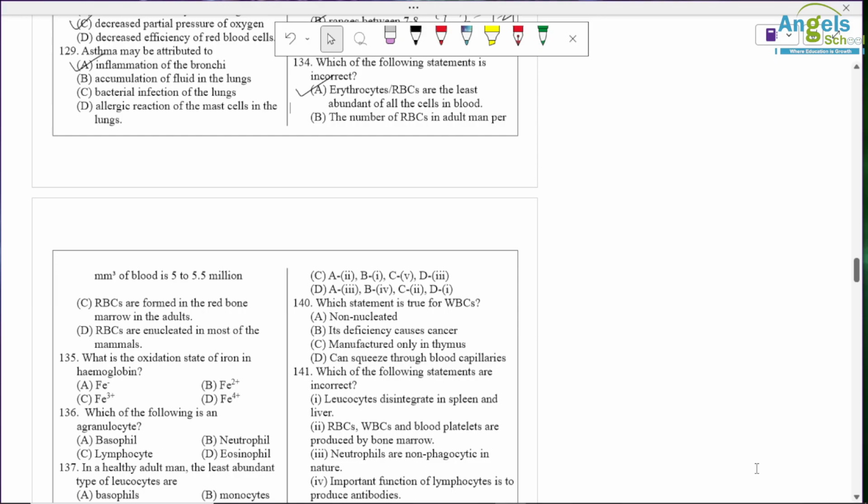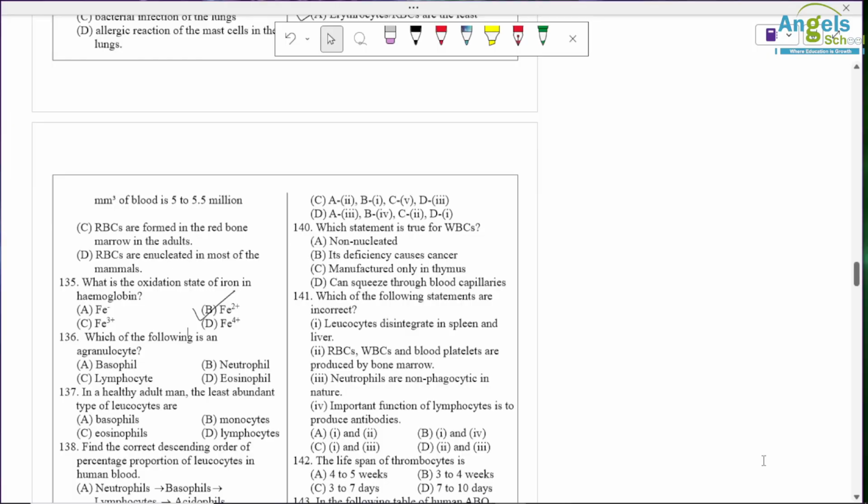What is the oxidation state of iron in hemoglobin? So Fe is present in Fe plus 2 form. Which of the following is an agranulocyte? So lymphocytes are agranulocytes, the rest of the 3 are granulocytes. In a healthy adult man, the least abundant type of leukocytes are basophils, only 0.5 to 1.